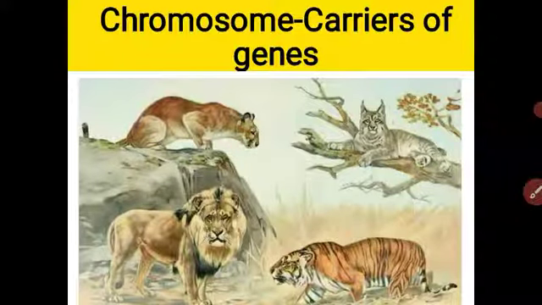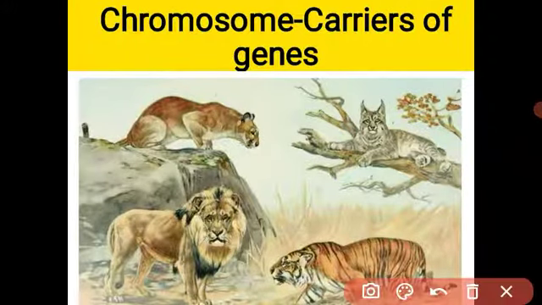I told you the chromosomes are responsible for reproducing the same species. In the last video I explained that a dog reproduces a puppy only. Why? Because of the same number of chromosomes.